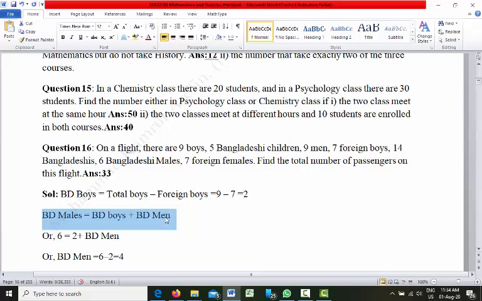We have a total of 6 Bangladeshi males, and out of that we have 2 Bangladeshi boys. So Bangladeshi men will be 4.